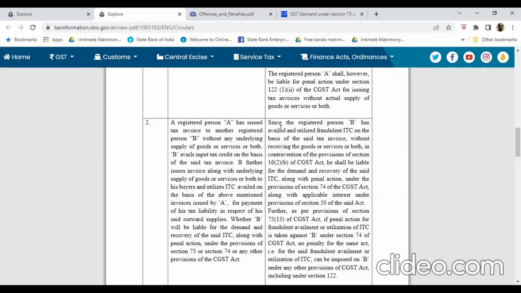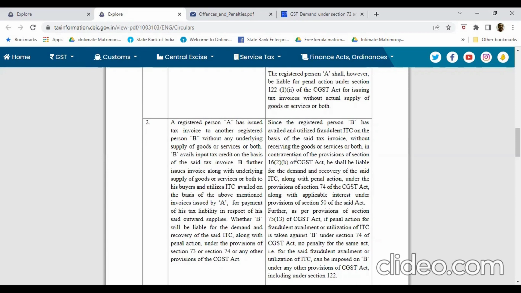The clarification given is that registered person B has availed and utilized fraudulent ITC on the basis of tax invoices issued by A without receiving the goods or services or both, in contravention of the provisions of Section 16(2)(b) of the CGST Act.